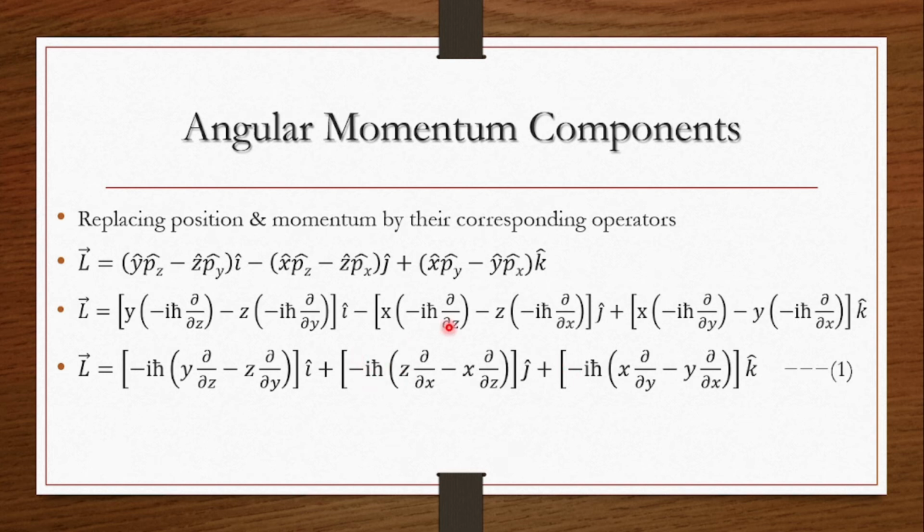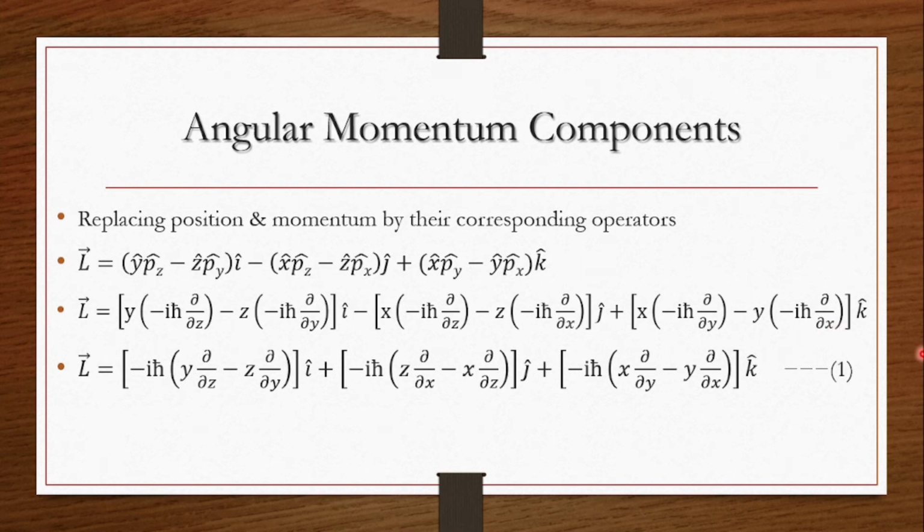So minus iħ common into, second term will come first, z ∂/∂x minus x ∂/∂z into j cap, plus minus iħ common into x ∂/∂y minus y ∂/∂x. So let us call it equation number 1, which is with respect to the operators.